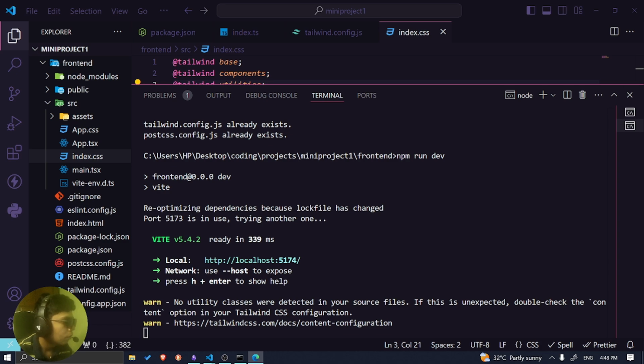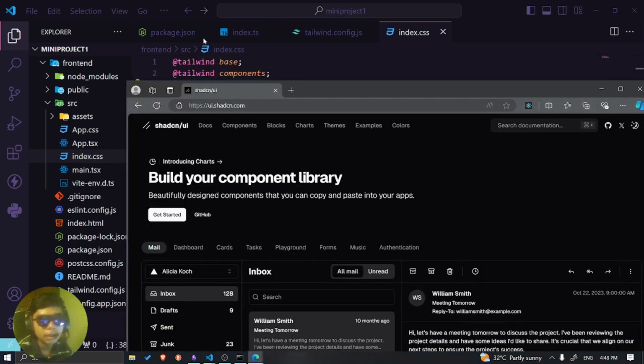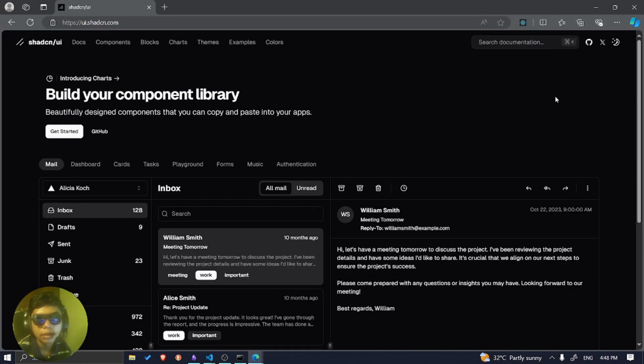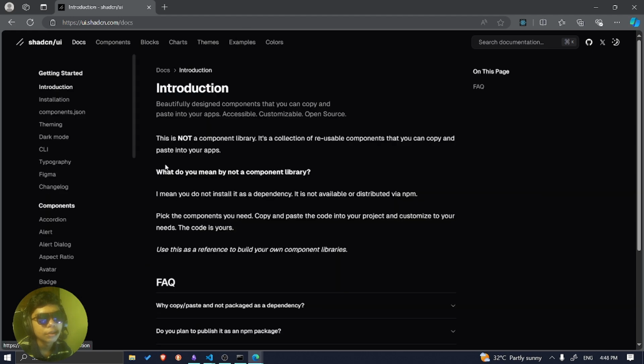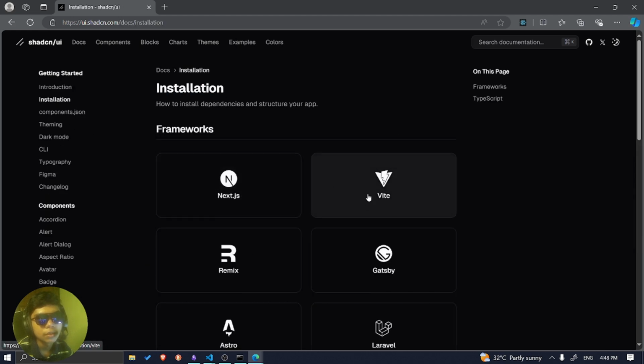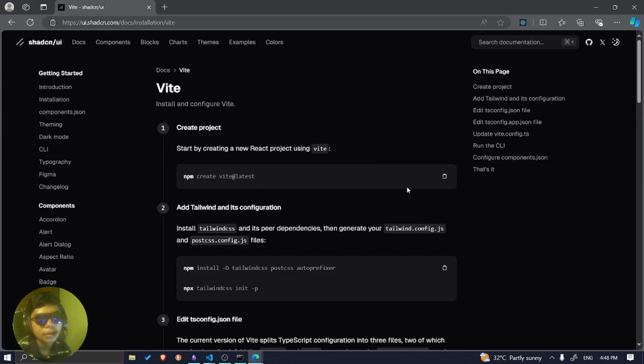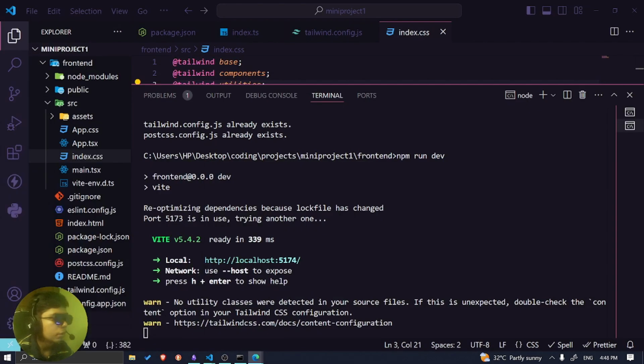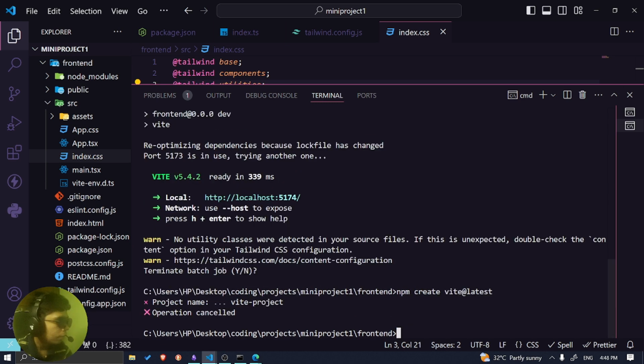So this is basically the shadcn right here. It's quite a useful library. It's not a library, okay, it's a component library. So I need to go to docs, installation. I need to choose Vite. Right, and then I need to go npm. Right, so I already clarified. I forgot. So edit the tsconfig.json file.